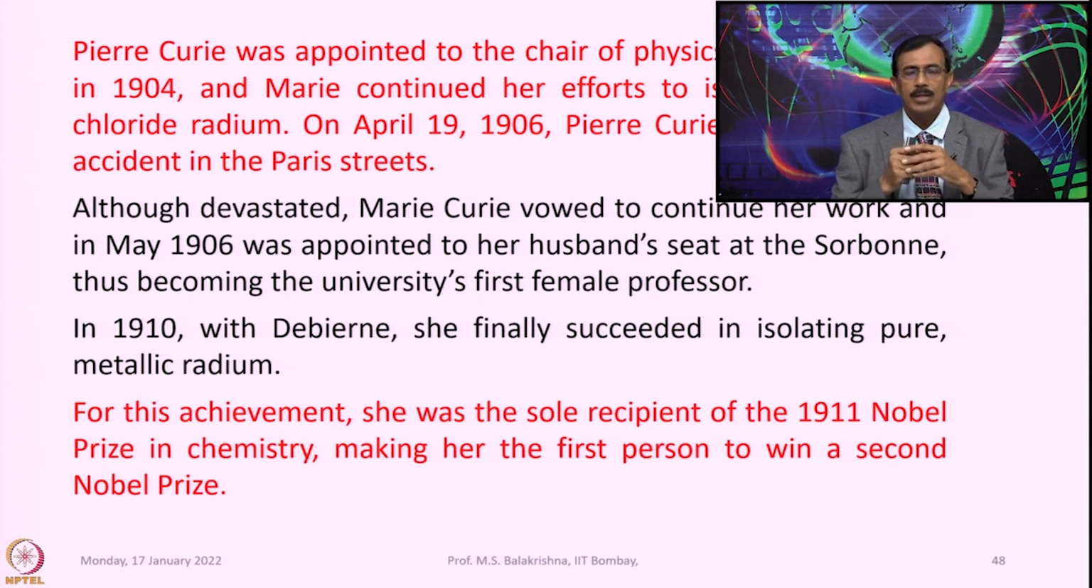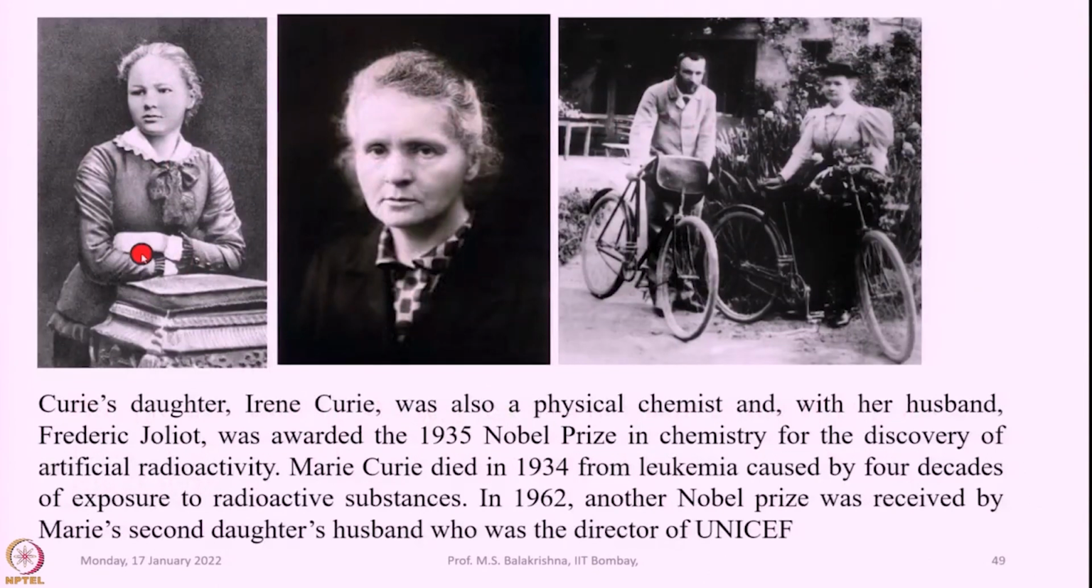In 1910 with Debierne, she finally succeeded in isolating pure metallic radium. For this achievement, she was the sole recipient of the 1911 Nobel Prize in Chemistry, making her the first person to win a second Nobel Prize. So, this is Curie at a young age, and this is with Pierre Curie on their way to work.